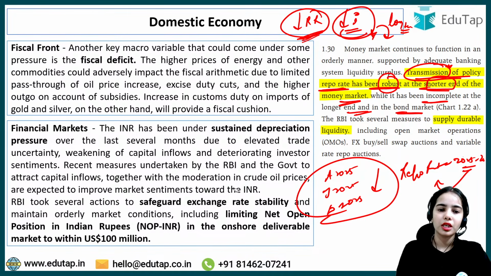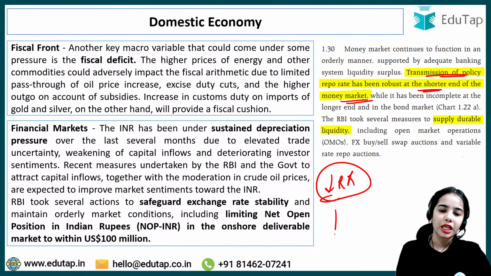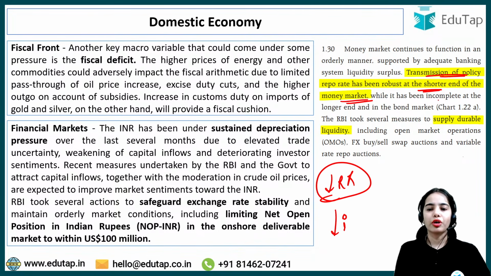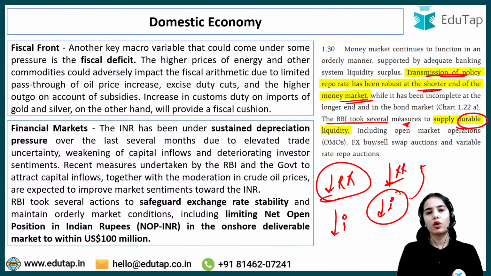But for the very short period, the transmission has been robust, with an immediate decrease in interest rate at the shorter end. The RBI took several measures to supply durable, long-term liquidity in the banking system so that the banks have sufficient liquidity with themselves.